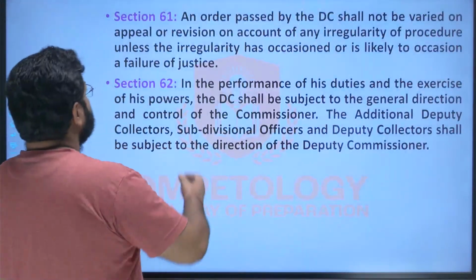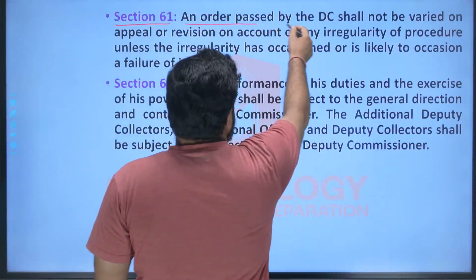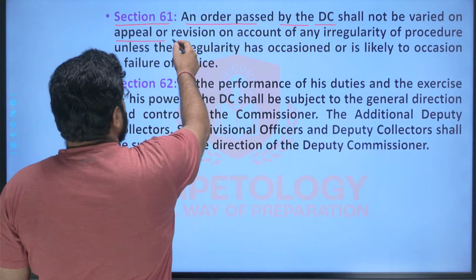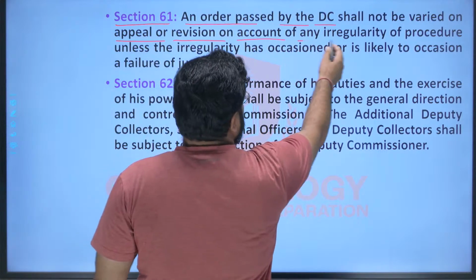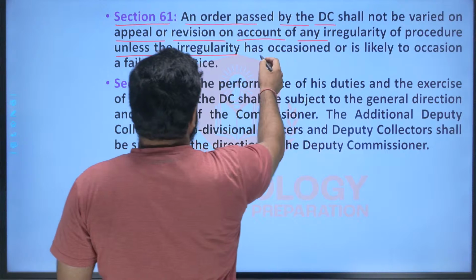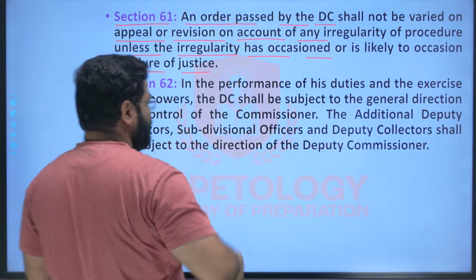Now here, section 61, it says that an order passed by the DC shall not be varied on appeal or revision on account of any irregularity of procedure unless the irregularity has occasioned or is likely to occasion a failure of justice.